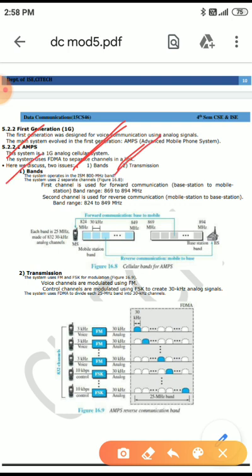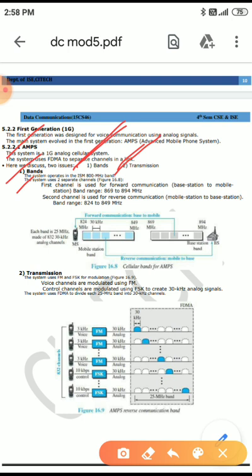The first issue is band. The system operates in the ISM 800 megahertz band, meaning AMPS works using the 800 megahertz band.